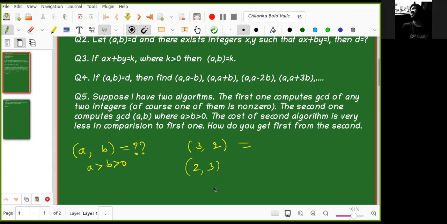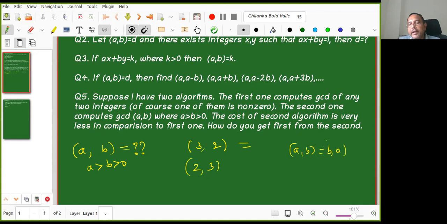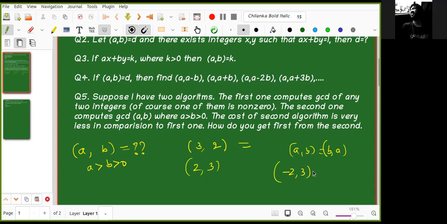We know that already. We know that GCD of A, B is equal to GCD of B, A. We did it earlier. But I want to find it for minus 2, 3. How do you find it? We can take mod. No. We did something. Okay, Amiya, go ahead. We can take mod. No, Amiya. We did something.